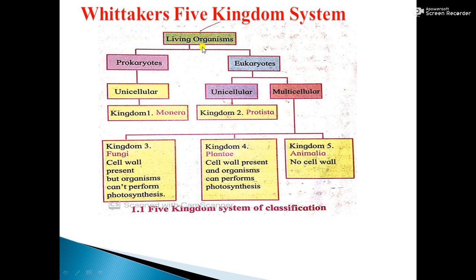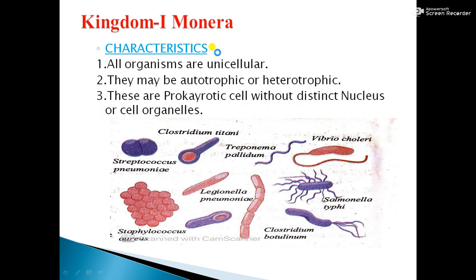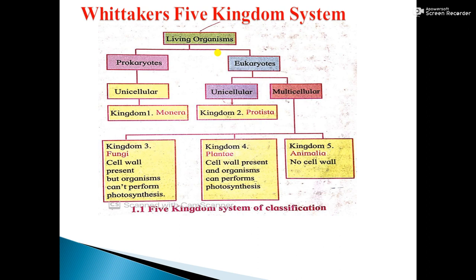Living organisms are classified into five kingdoms. So on what basis did he classify the living organisms? First point, that is called the complexity of cell structure. So here prokaryotes and eukaryotes depend on the complexity of cell structure. The meaning of prokaryote: pro means primitive and karyon means nucleus. Nucleus is primitive, not well defined. Eukaryotes means what? Eu means real, karyon means nucleus. Real nucleus is there. So depending on this criterion, he classified the living organisms into prokaryotes and eukaryotes.